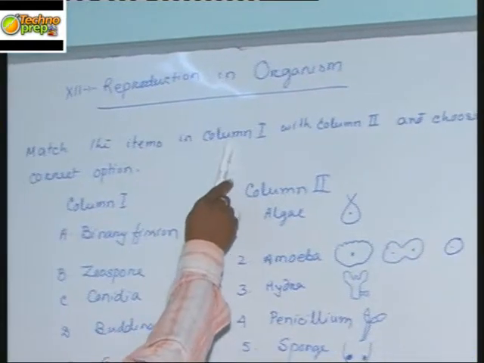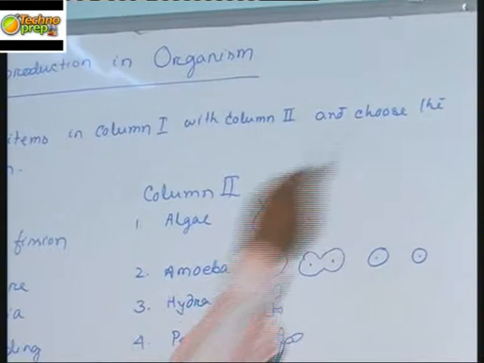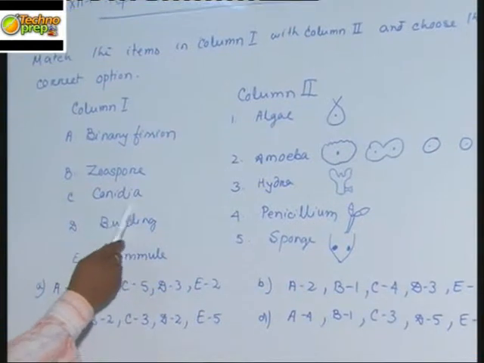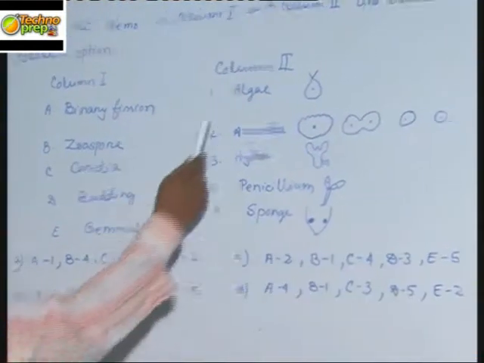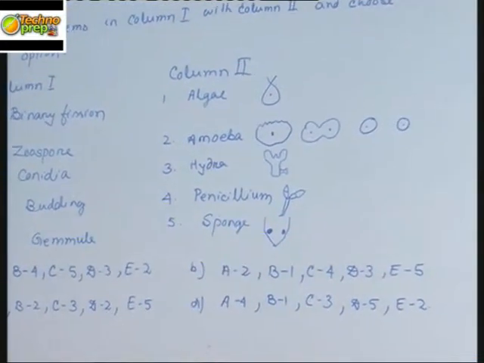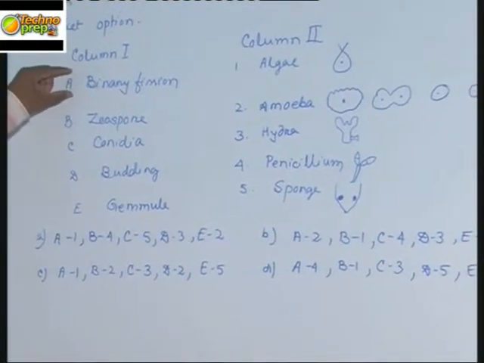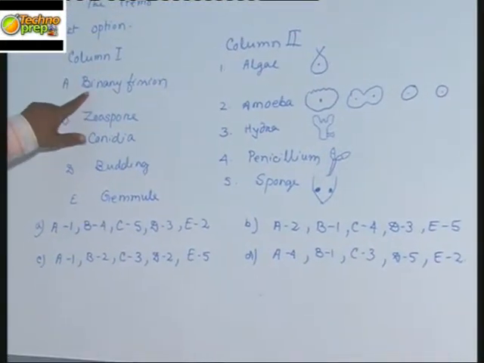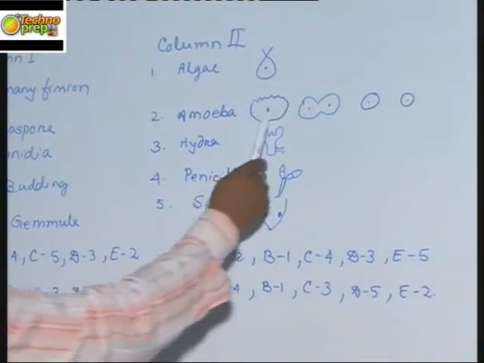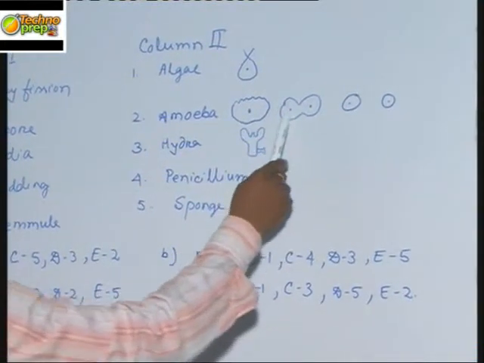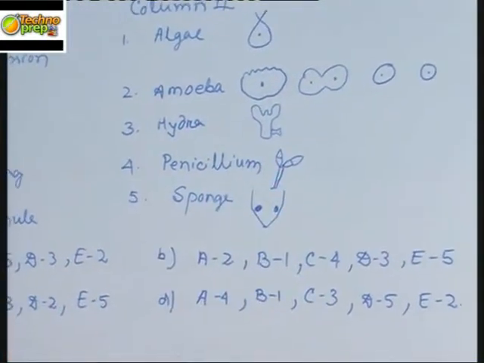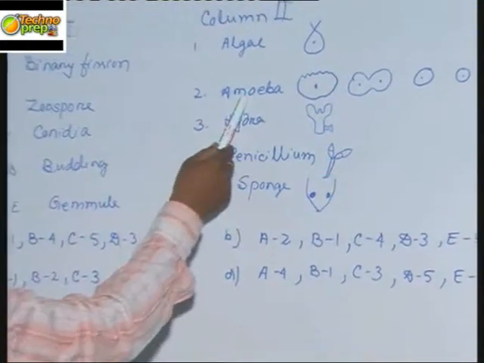Match the items in column 1 with column 2 and choose the correct option. In column 1 we have binary fission, zoospore, conidia, bud and gemmule. In column 2 we have algae, amoeba, hydra, penicillium and sponge. Let us first discuss binary fission. Binary fission is found in amoeba. Here one amoeba divides mitotically into two small daughter cells, and this process is called binary fission.